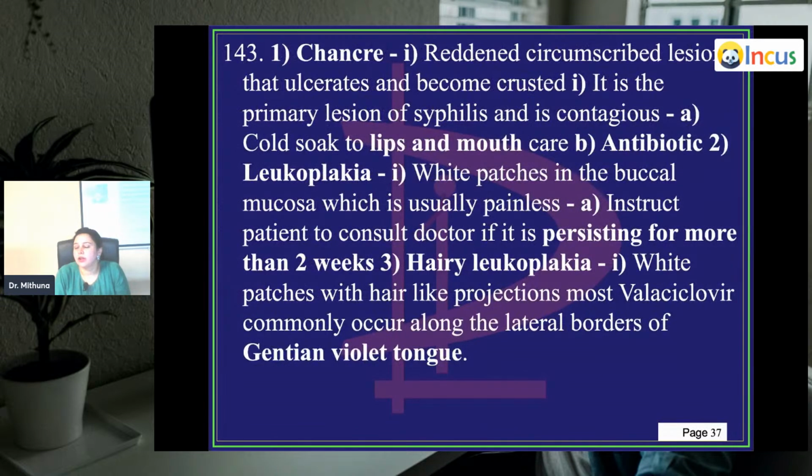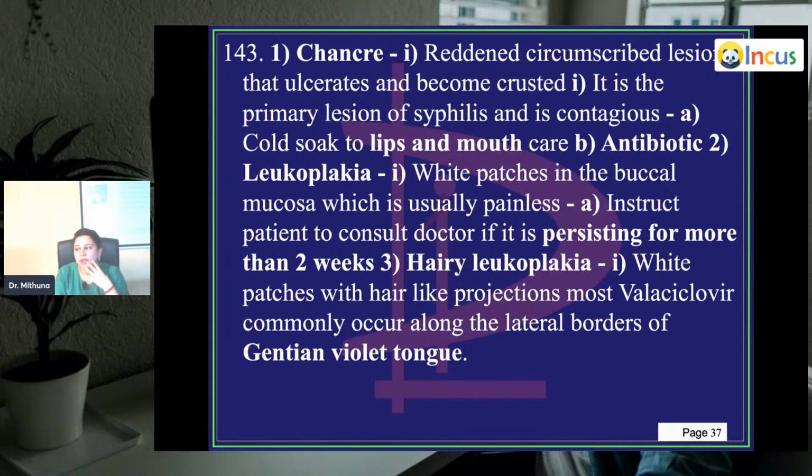What's a chancre? Reddened, circumscribed lesions. I have pictures for you, I'll show you. Reddened, circumscribed lesions that ulcerate and become crusty. First of all they form an ulcer, a red ulcer, and then they get crusted. These are called chancres. It is a primary lesion of syphilis and is contagious. This happens mostly in the lip area, or anywhere in the body. In men, it can happen on the penis. So what do you do if it is on the mouth or the lips? You do a cold soak, then you give an antibiotic, and that is about chancre.